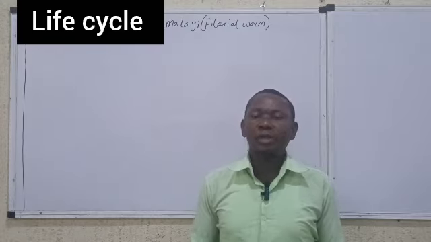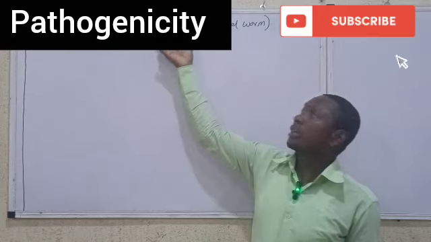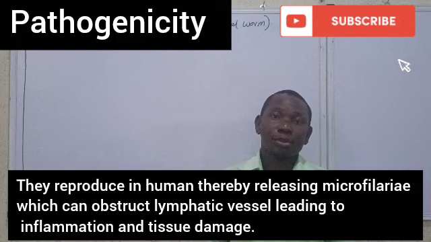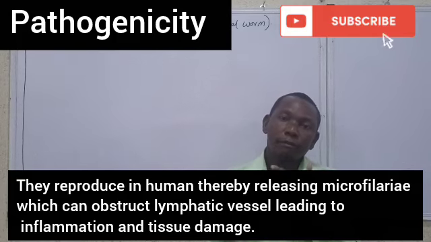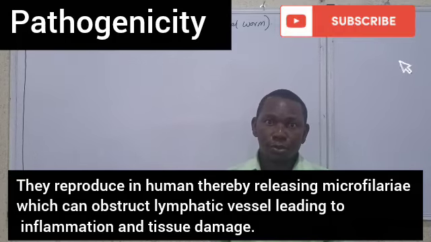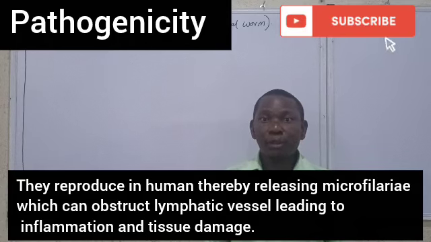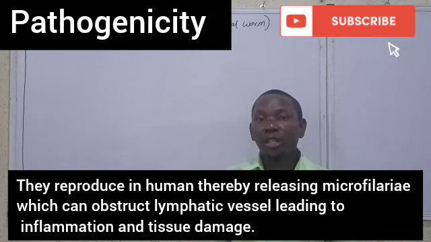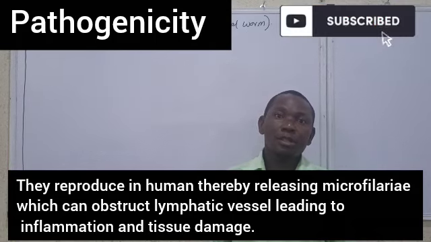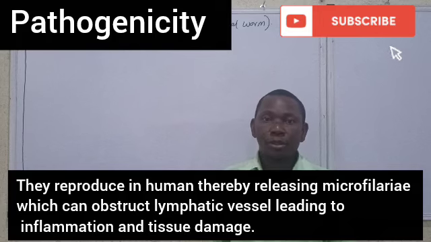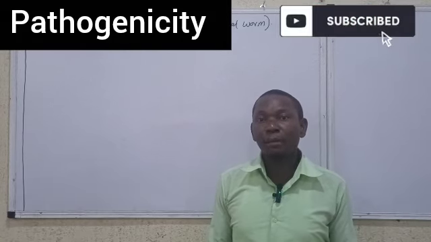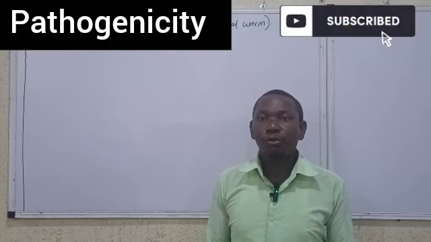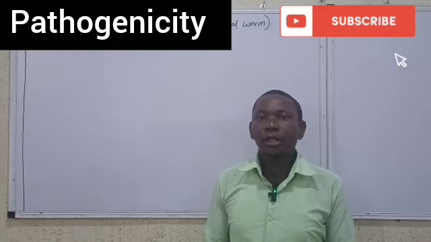Now let's talk about the pathogenicity of Brugia malayi. We know that they are released into the lymphatic vessels of man, and in these vessels they reproduce and also release microfilaria. Note that this parasite can obstruct the lymphatic vessel, causing problems in the body, resulting in inflammation and even tissue damage. The human immune response to these foreign bodies can also result in further damage in the body. Take note of that.